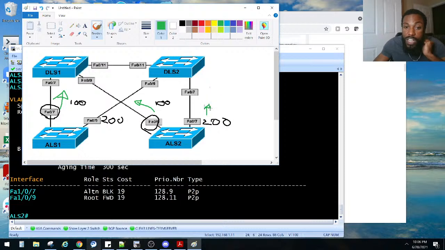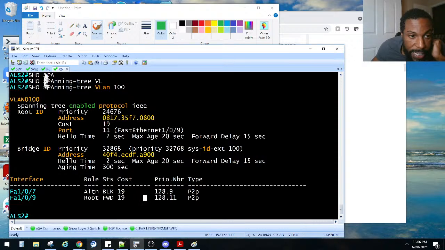That should be forwarding for 200. Y'all know I like to do my arrows and stuff, man. Bear with me. That should be forwarding for 200, and that should be forwarding for 200. So, ALS1, where's the ALS1? ALS1's right here.